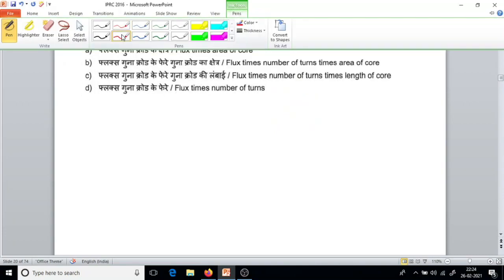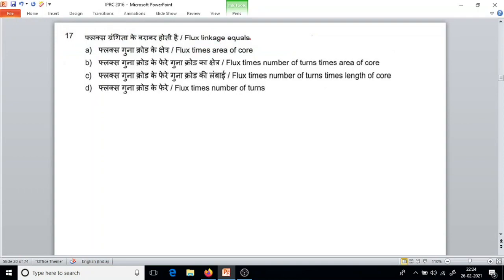Question number 17. Flux linkage equals flux times the number of turns. That is the answer. N d phi by dt. Flux times the number of turns. So we'll go to the next question.